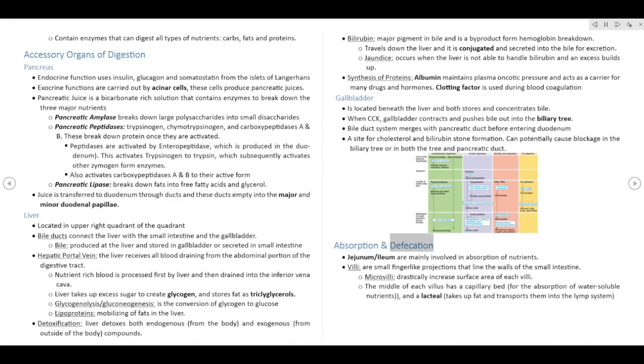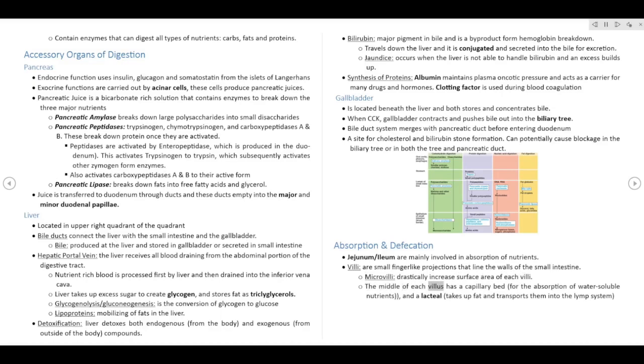Absorption and defecation. Jejunum/ileum are mainly involved in absorption of nutrients. Villi are small finger-like projections that line the walls of the small intestine. Microvilli drastically increase surface area of each villus.